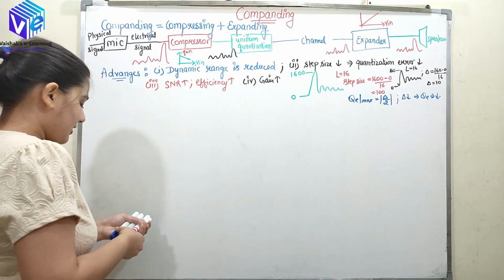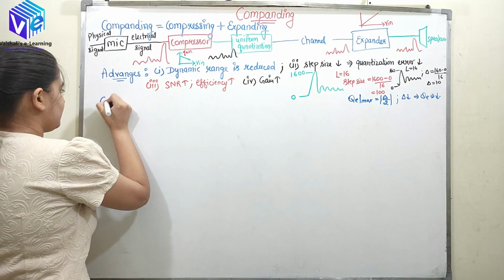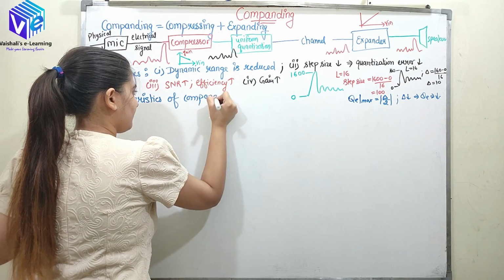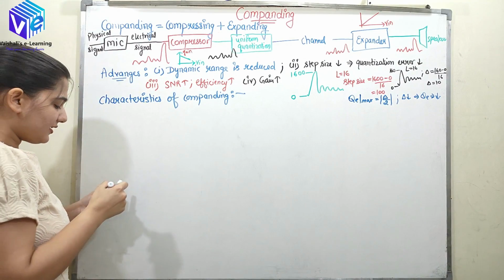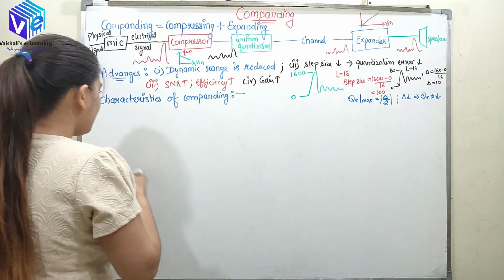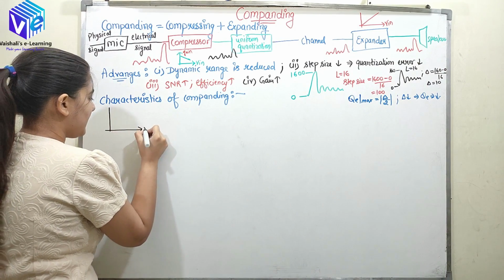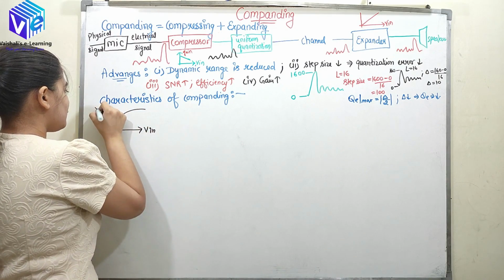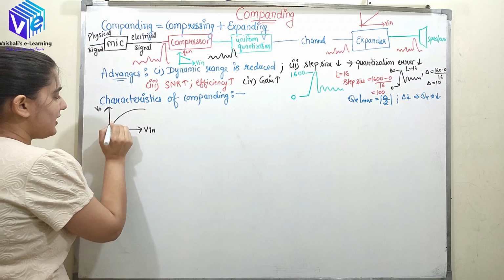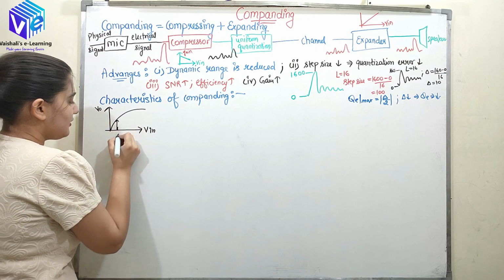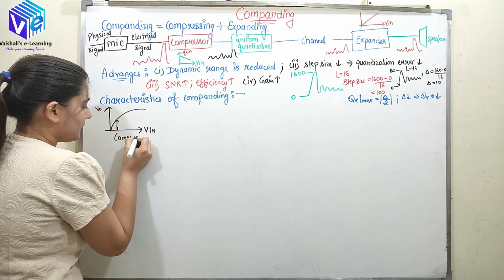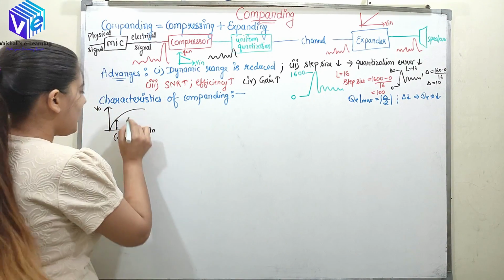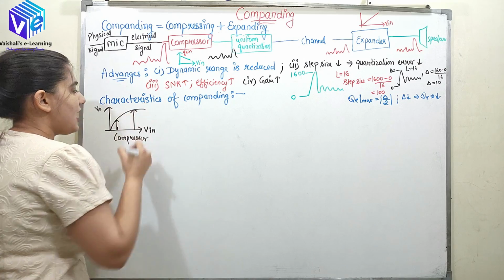So now if I talk about the characteristics of compounding, if I draw the characteristics of the compressor, and this is my input voltage, the characteristic of the compressor would be like this. So this is the compressor. At low input voltages I have high gain, at high input voltages I have low gain.